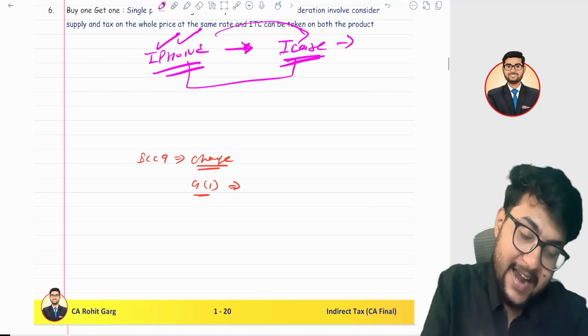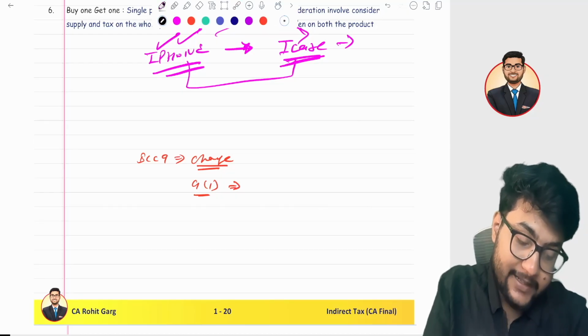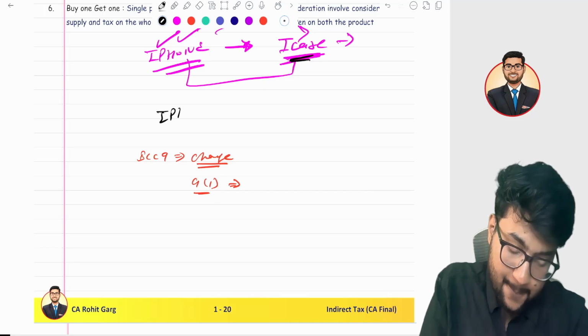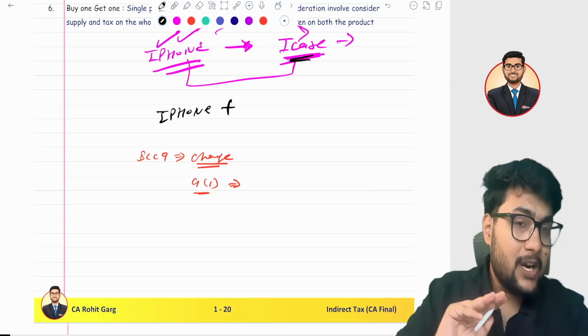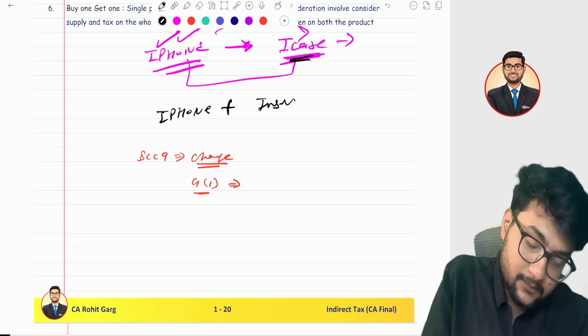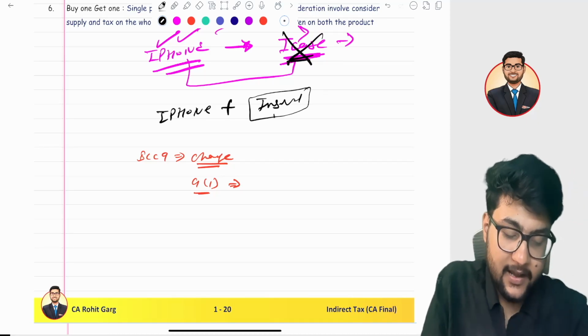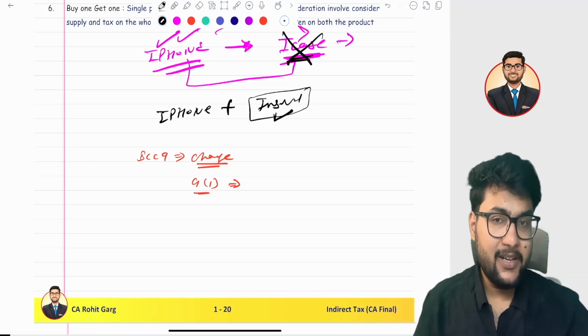But I denied it. I do not want iCare because it's very costly. I opt for another vendor. I take an insurance, but I have not taken iCare from Apple. I have taken the insurance from some third party vendor.